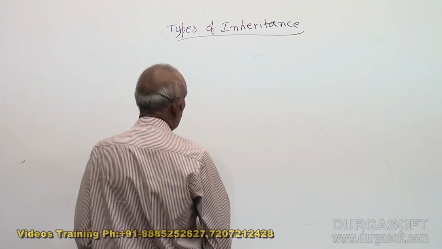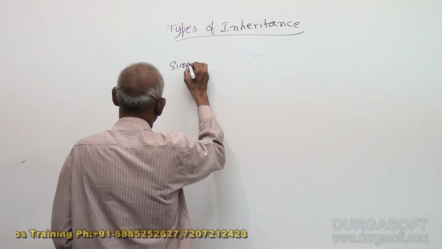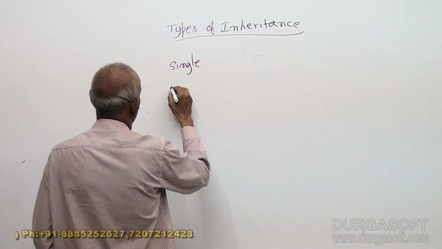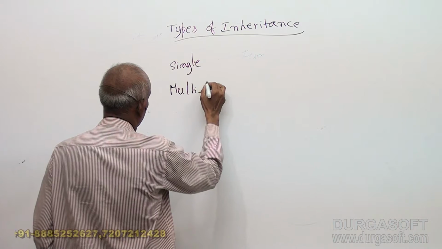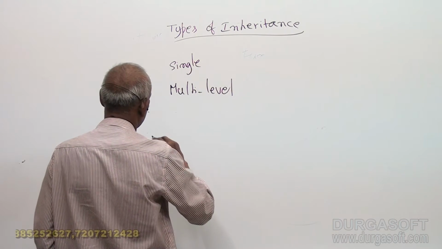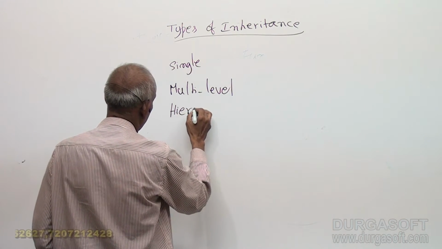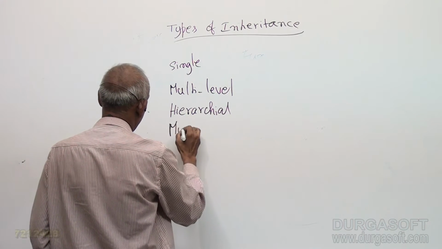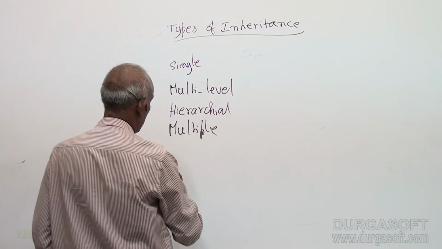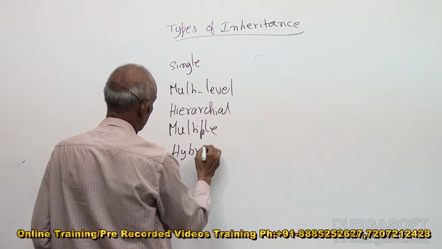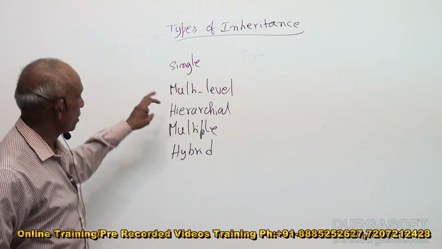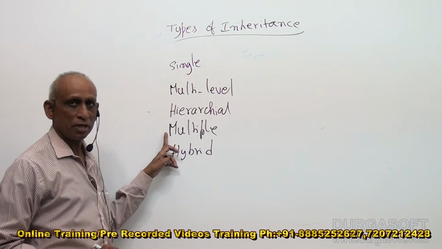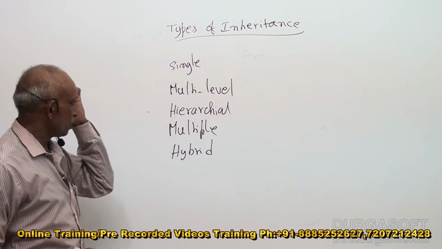So types of inheritance, we have single inheritance, multi-level inheritance, hierarchical inheritance, multiple inheritance, and hybrid inheritance. Each of them we will see what they are.